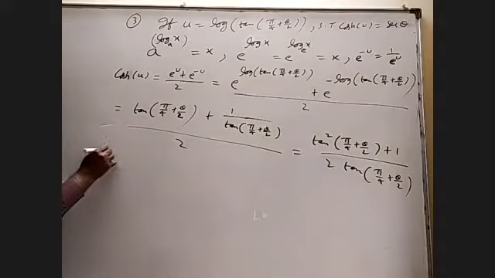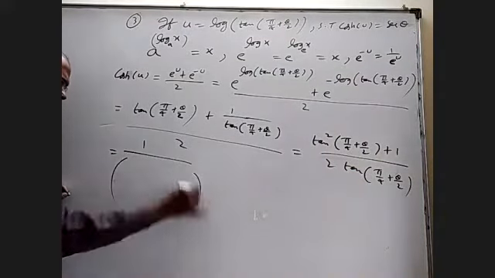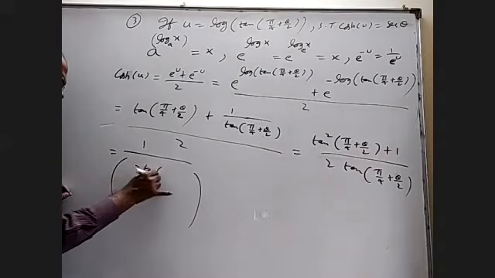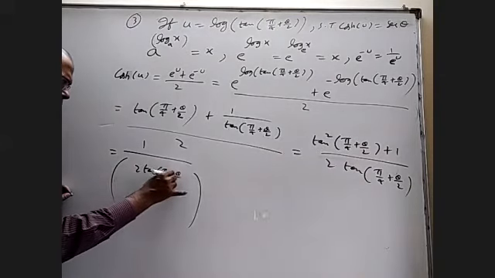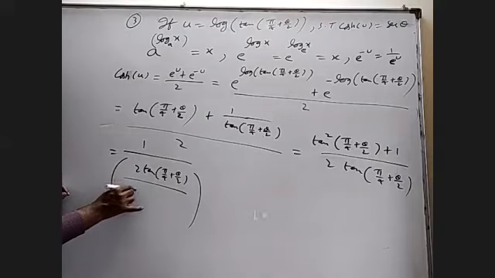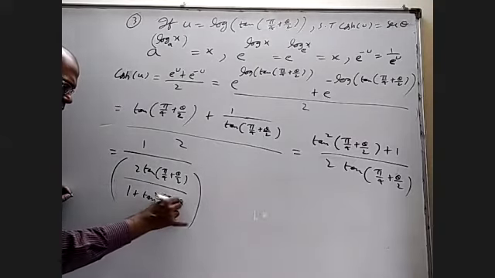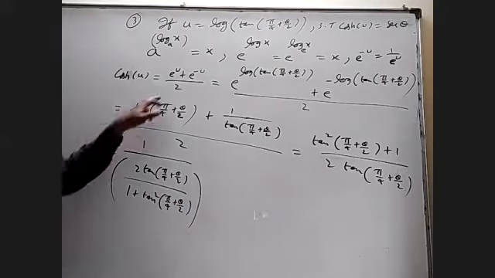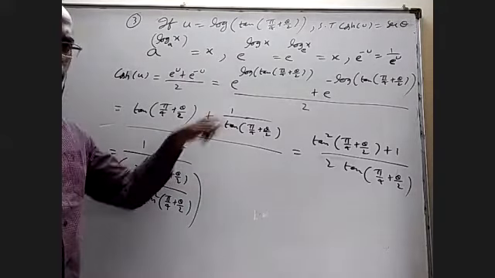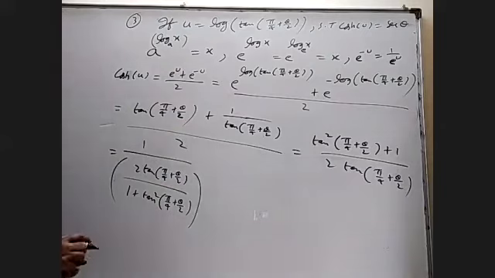Yes, let me write 1 by 2 tan of pi by 4 plus theta by 2 by 1 plus tan square of pi by 4 plus theta by 2. Otherwise, somebody can write tan as sin by cos, this tan as sin by cos, and simplify also, it will come, not a big issue.